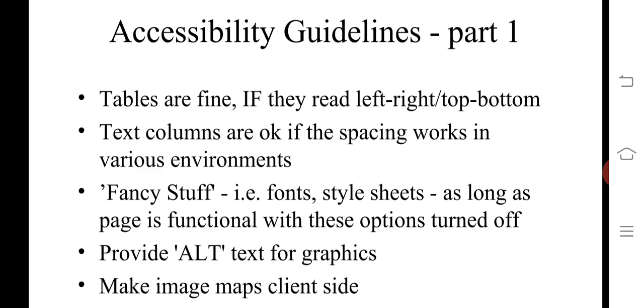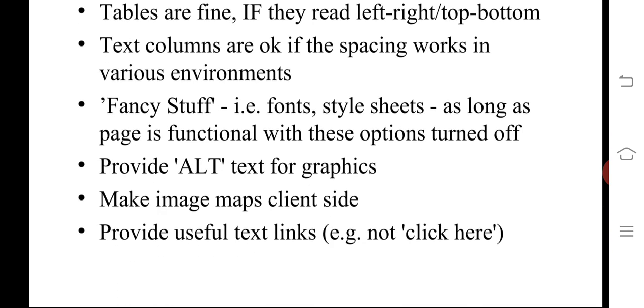For fancy looks, animation, graphics, fonts and style sheets, the page should be functional even with these options turned off.